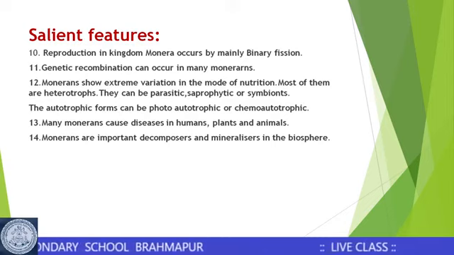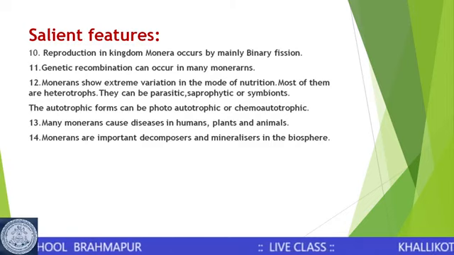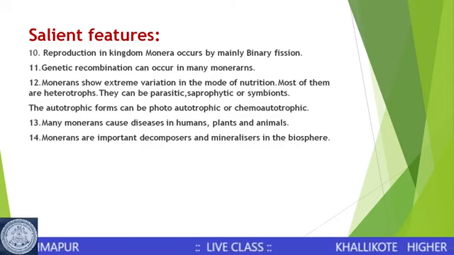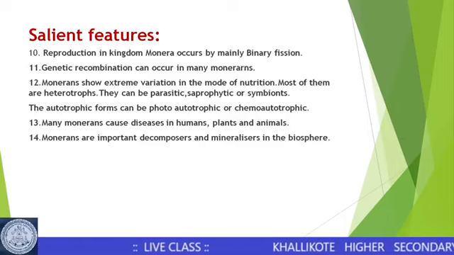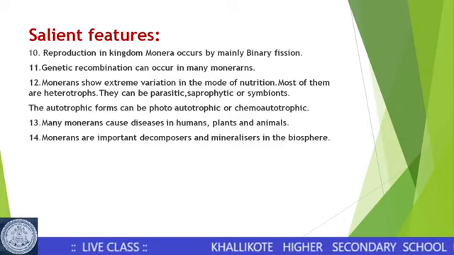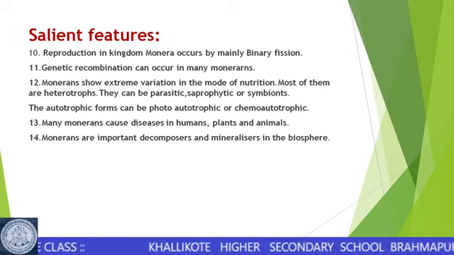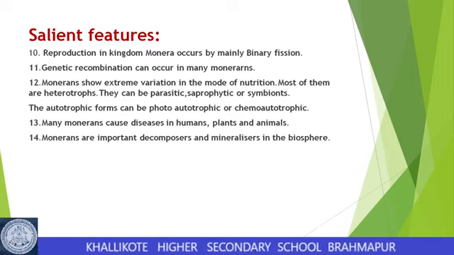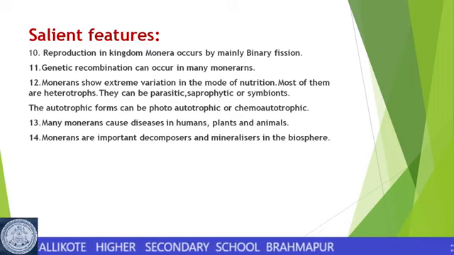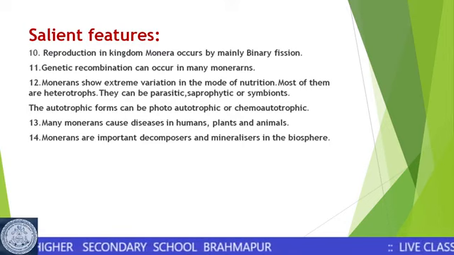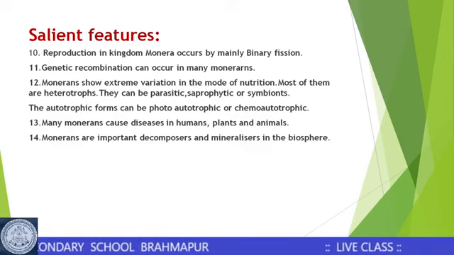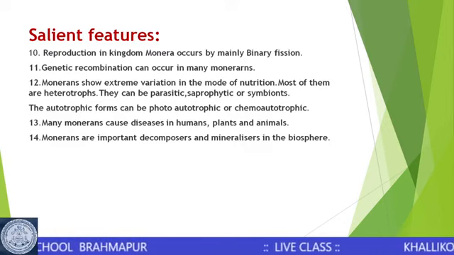Photoautotrophic forms use sunlight, have the pigment chlorophyll and can prepare their own food, whereas chemoautotrophic forms utilize chemical, organic or inorganic substances, break them down, release energy and use it to prepare their food.